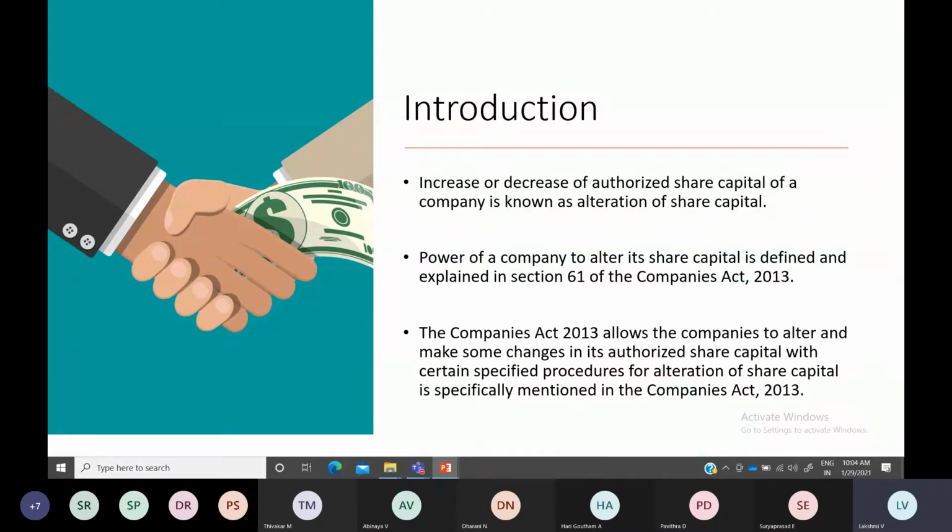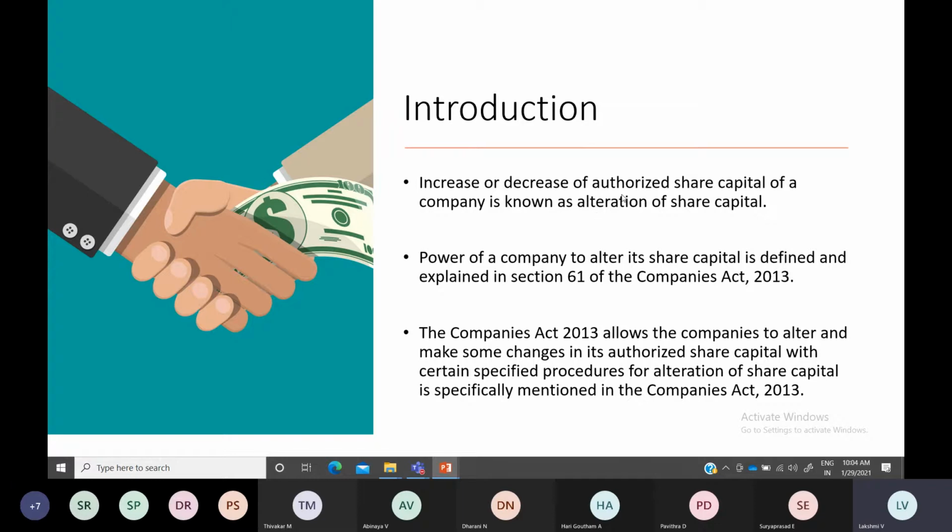In the Memorandum of Association, we have various clauses: object clause, capital clause, liability clause, and so on. Under the capital clause, they mention the authorized share capital.